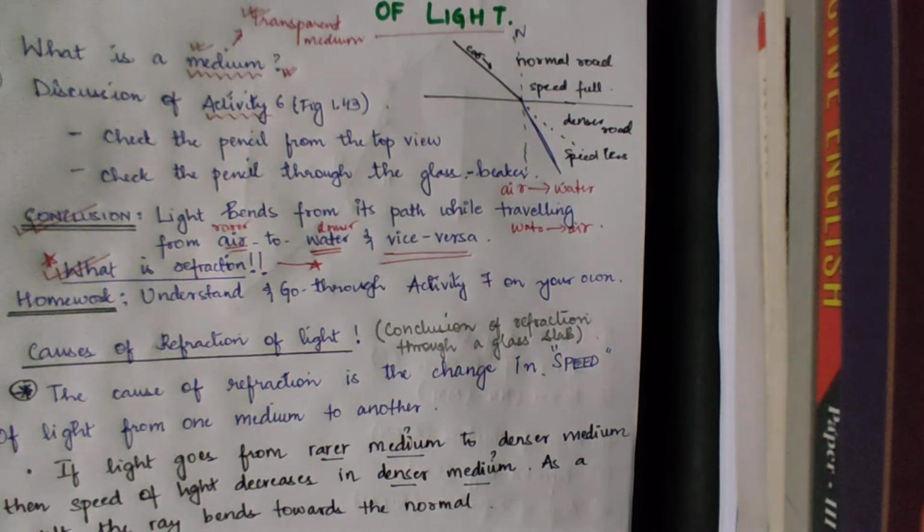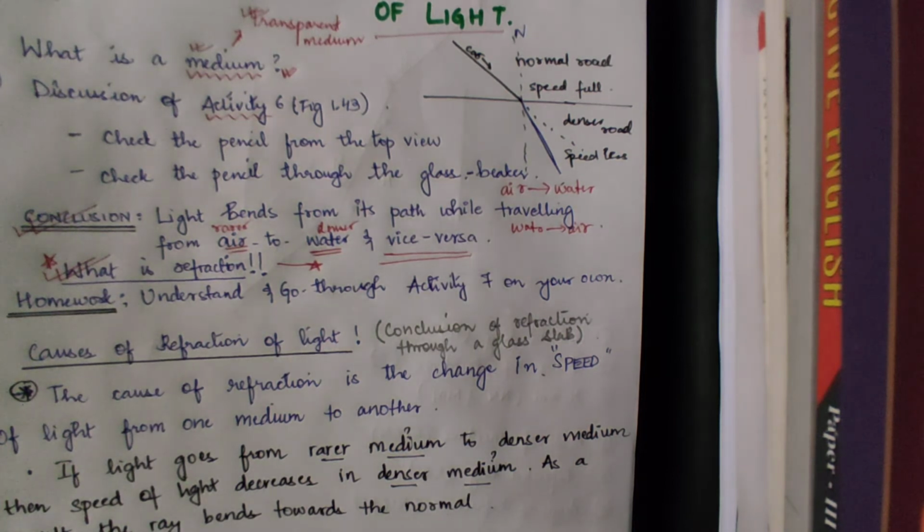Now when water is added, the light is traveling through the water and then down, so it moves to a denser medium. Therefore, the coin will shift its position. You understand? So that is refraction of light. That is an example of refraction of light.